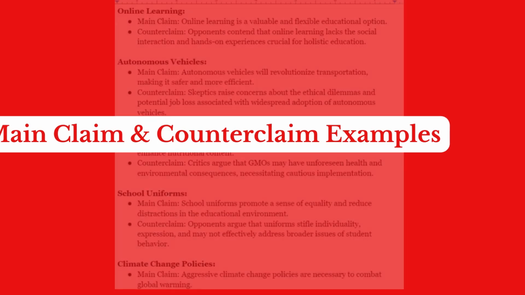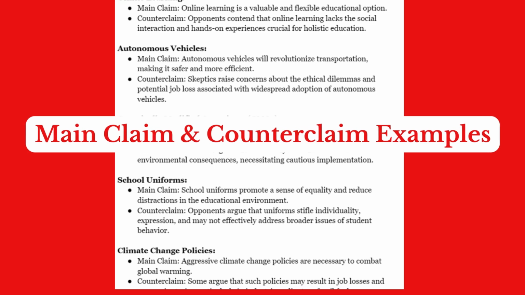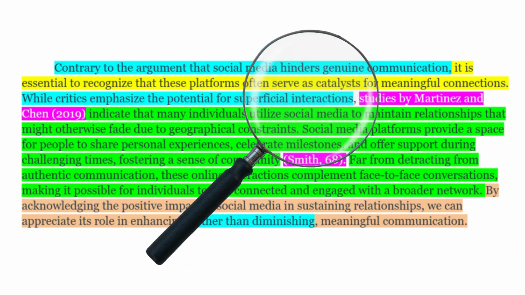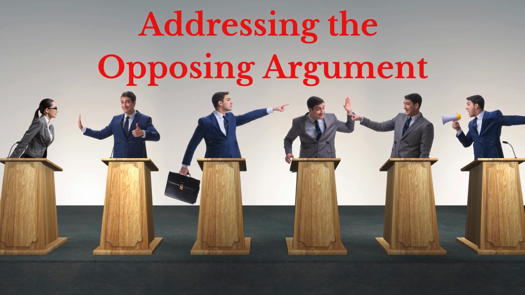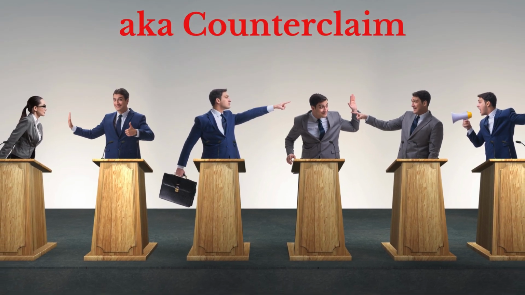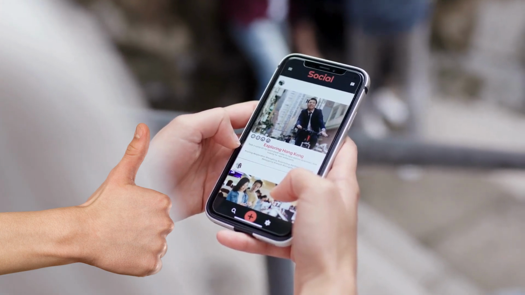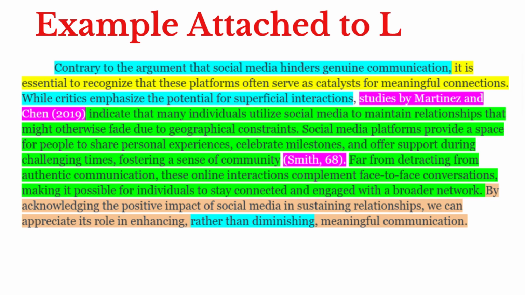Attached to this lesson, you will find a resource sheet that offers several topics and examples of the main claim versus counterclaims. We are going to analyze this example here of a counterclaim paragraph. This will address the opposing argument, which is another way of saying counterclaim, to a main claim that is in favor of social media as a means of communication. This example is also attached to this lesson and offers a color code to guide in the different parts